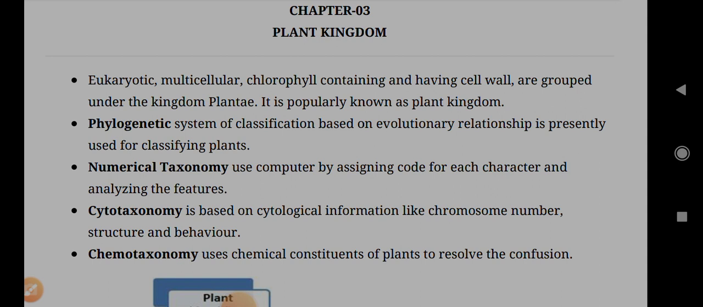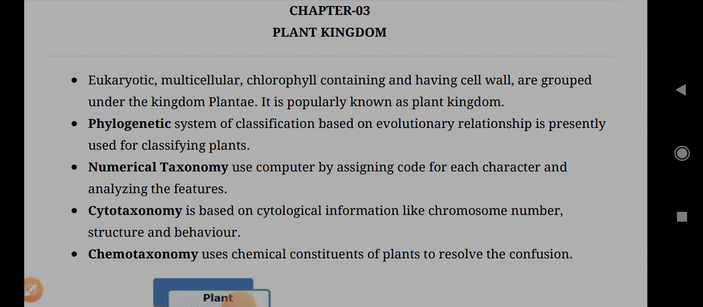Plant kingdom. Eukaryotic, multicellular, chlorophyll-containing organisms having a cell wall are grouped under the kingdom Plantae. It is popularly known as the plant kingdom. The phylogenetic system of classification, based on evolutionary relationships, is presently used for classifying plants.